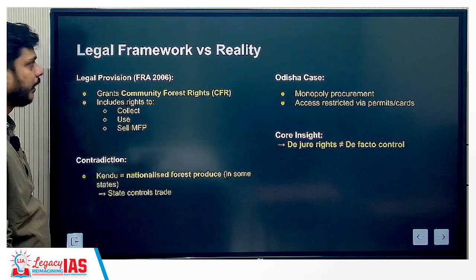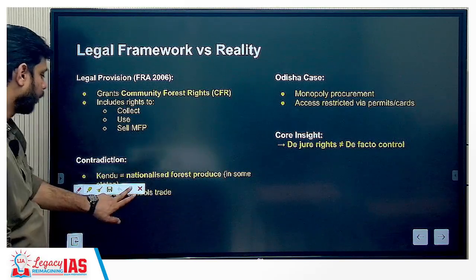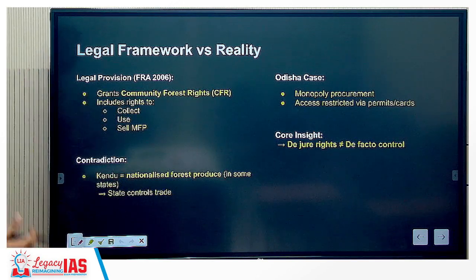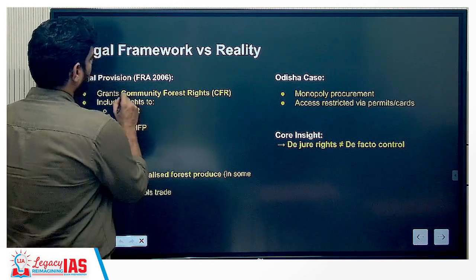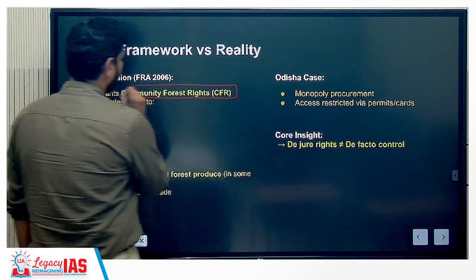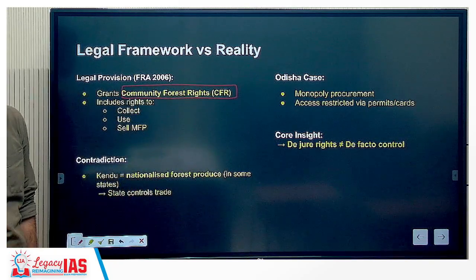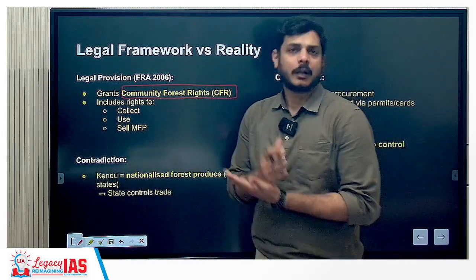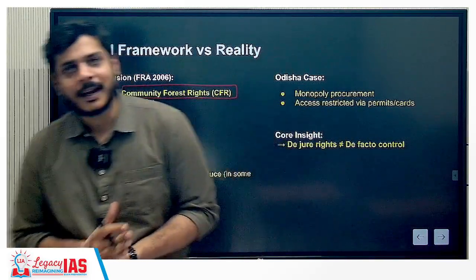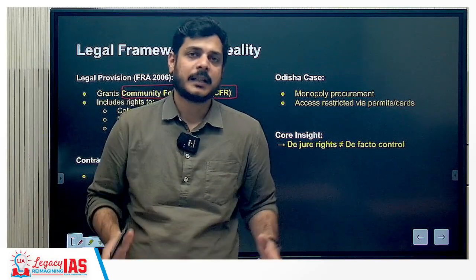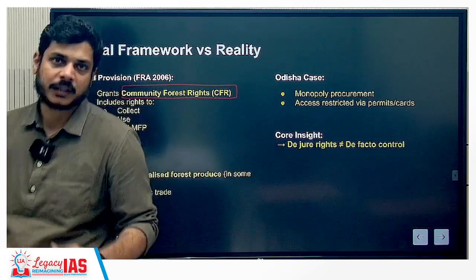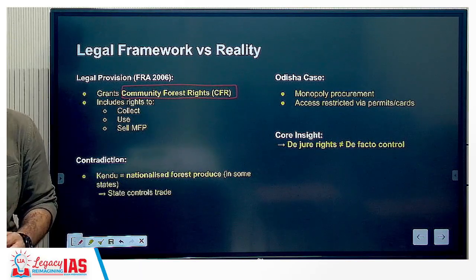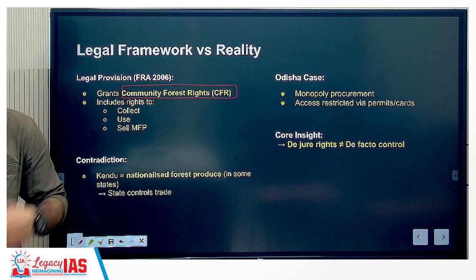Now let's understand the legal framework versus the reality when we talk about the Forest Rights Act. First of all, the legal provision. What does the Forest Rights Act of 2006 state? It grants community forest rights. Apart from this, there are individual forest rights as well. That means you can own land within the forest area up to a maximum of 4 hectares, and you have to provide documentation that says that your previous 3 generations, or 75 years, your ancestors or your relatives have been living over there. And this land is not transferable.